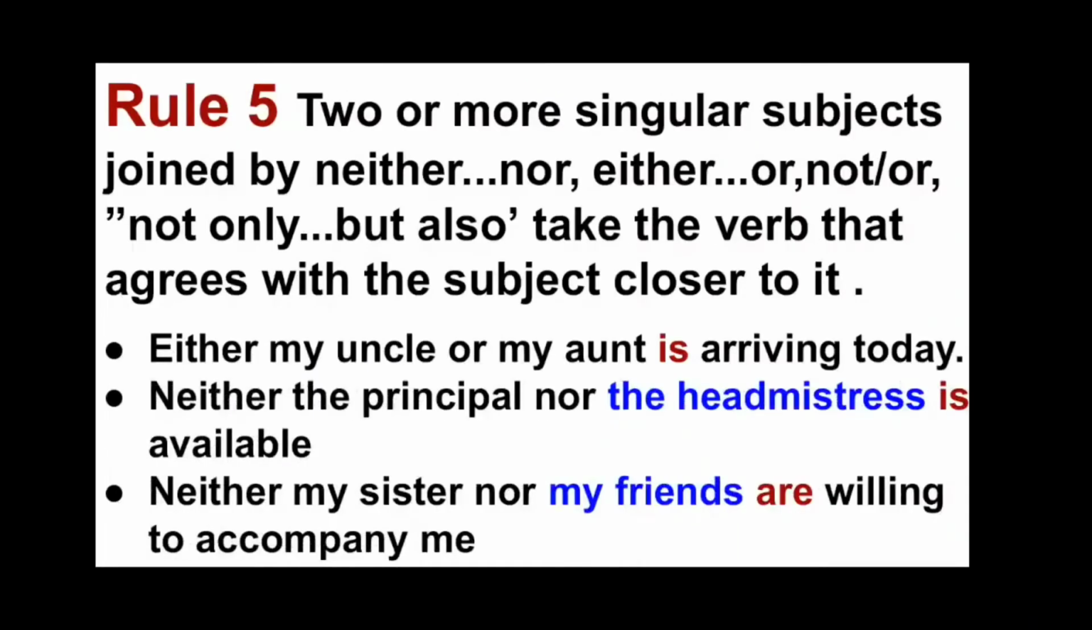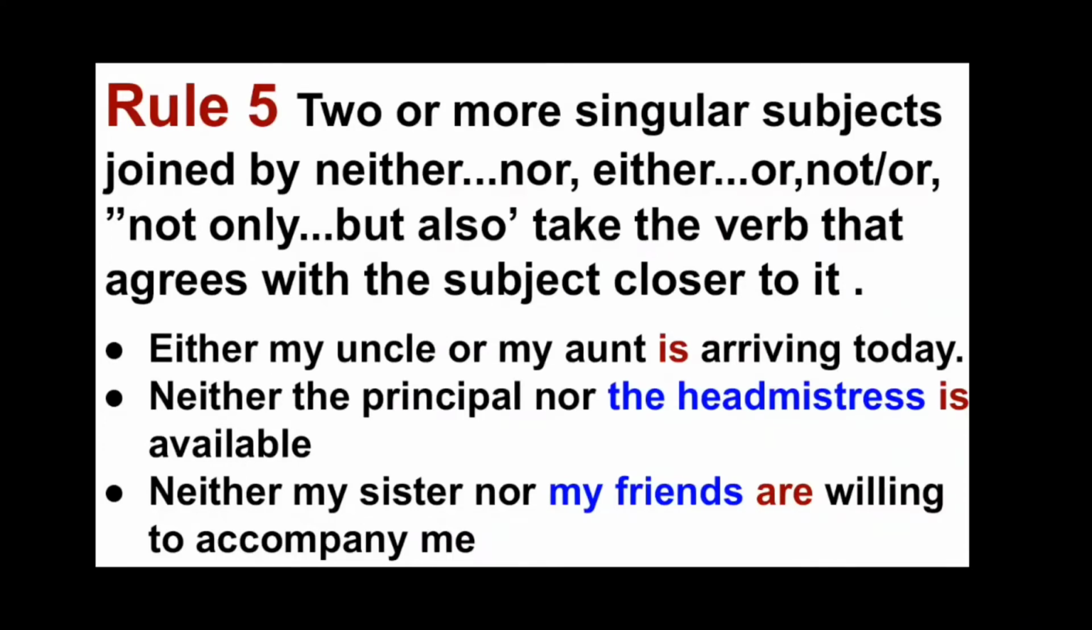Now rule number 5. Two or more singular subjects joined by neither nor, either or, not, or, not only but also, take the verb that agrees with the subject closer to it. For example, either my uncle or my aunt is arriving today.